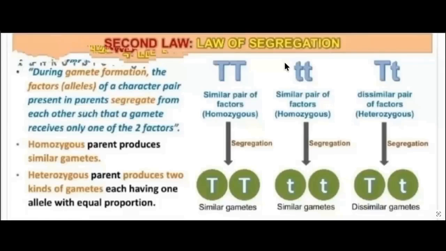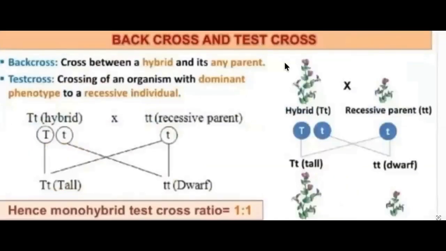Clear? That is the point. And now come to the back cross and test cross. What does it mean? When you are observing the F1 generation, all plants were tall. So how can you understand whether this is a hybrid tall, or heterozygous tall, or you can say there are two alleles, one the tall allele and one the dwarf allele, or this is a homozygous tall?